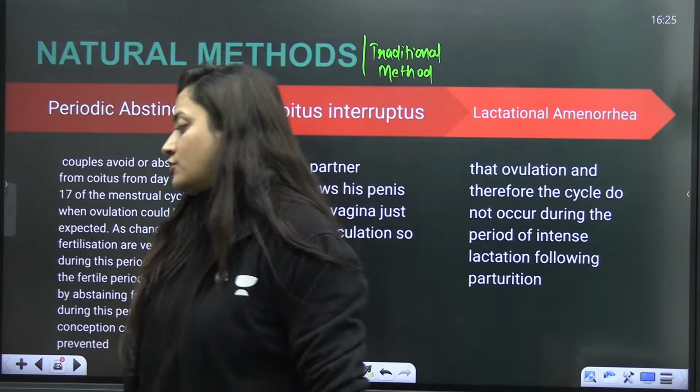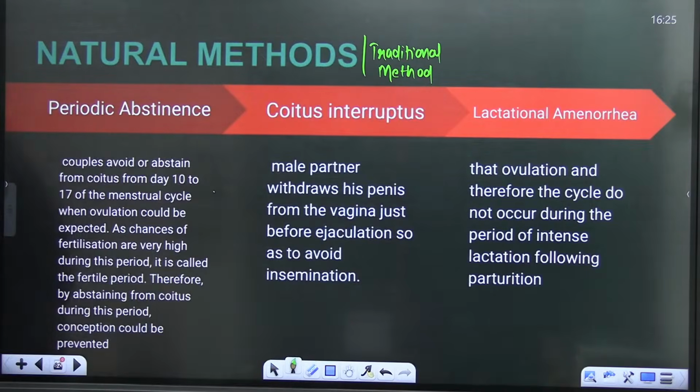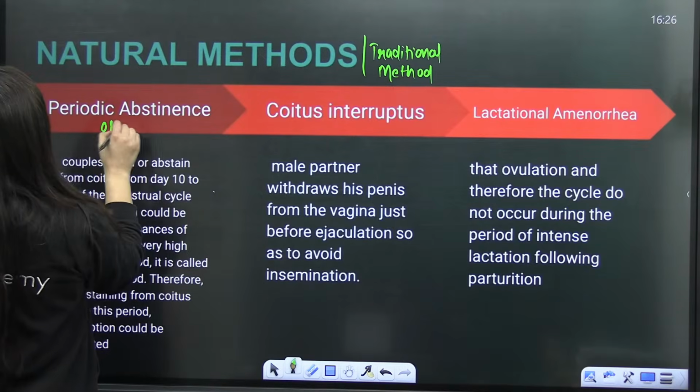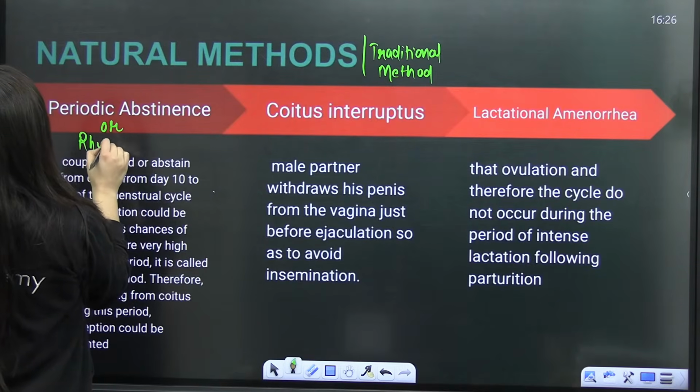Now we are going to talk about the temporary or spacing methods, and we are going to talk about the natural methods first. It is obviously also a temporary method. So what are we going to discuss? First, the natural method, which includes periodic abstinence or the rhythm method.